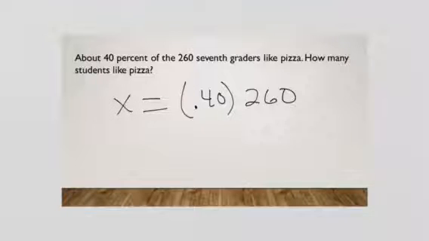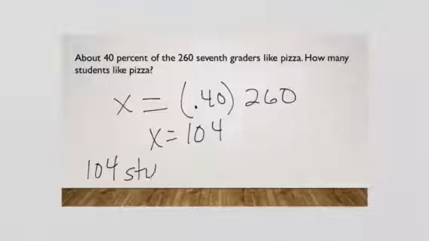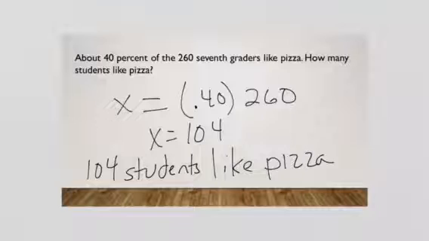And no, I can't do that in my head, so I'm cheating right now and using a calculator. And you just do 0.4 times 260, and you get 104. So our answer would be 104 students like pizza. Or actually 104 7th grade students like pizza.